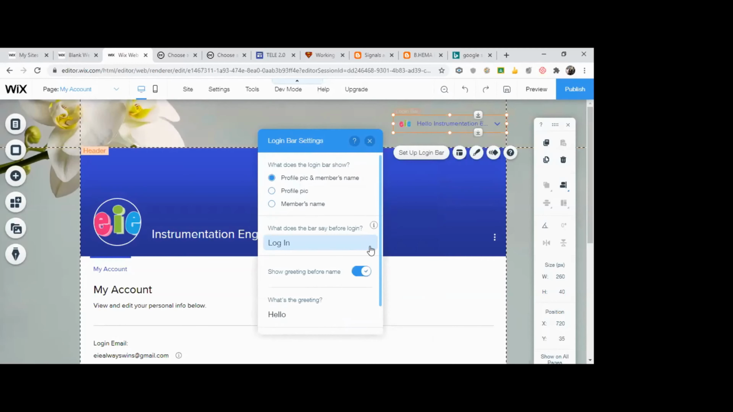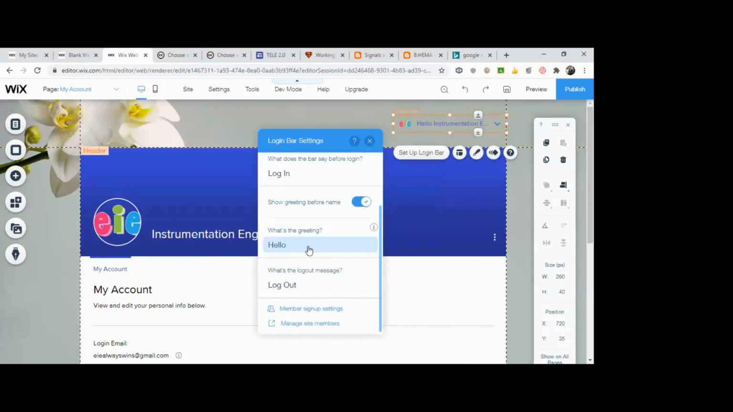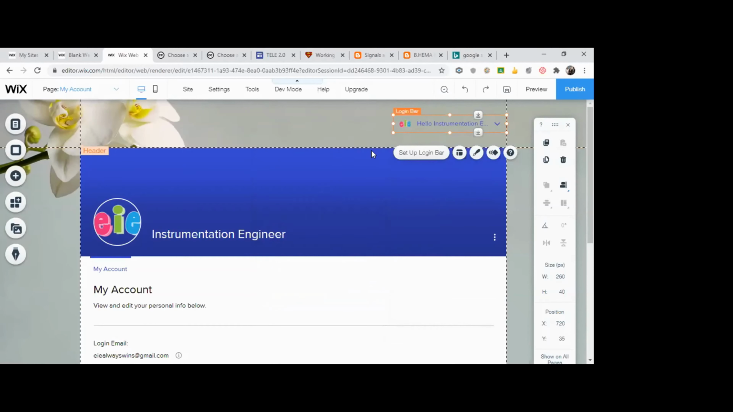Show greeting. If you want, you can add it before the name. It will ask what the greeting is, and it will show hello. After you have logged in, you have an option for log out. See, all these are customizable options. I'll just close it. This is your login bar. You can place it here. I am placing it at the top.